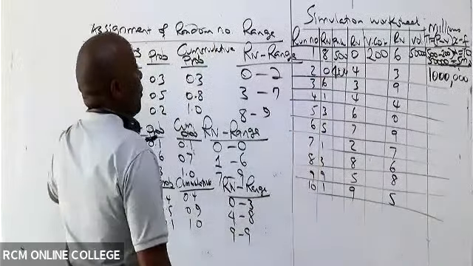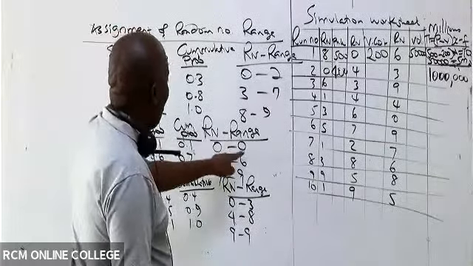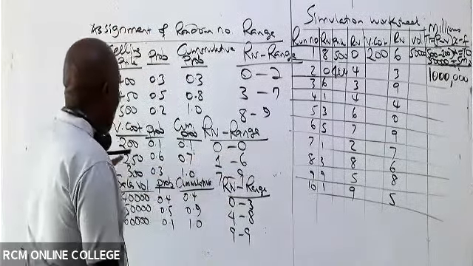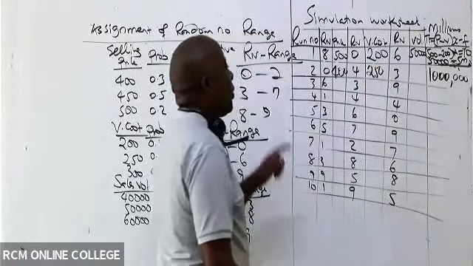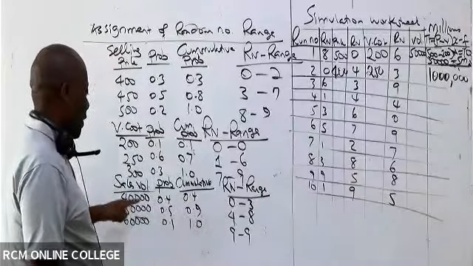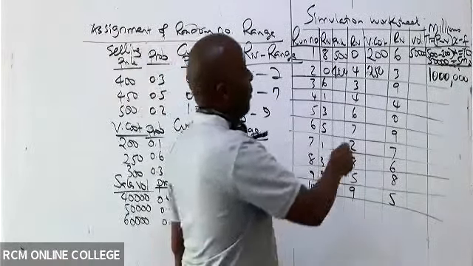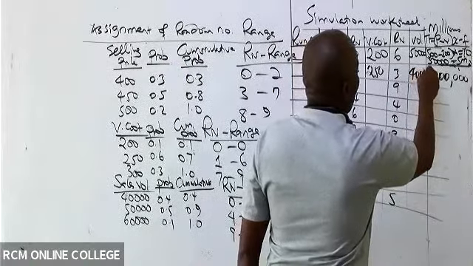At 4 for variable cost, 4 falls here. The variable cost will be 250. How about 3 for volume? For volume, 3 is here, 40,000. This is what they did.